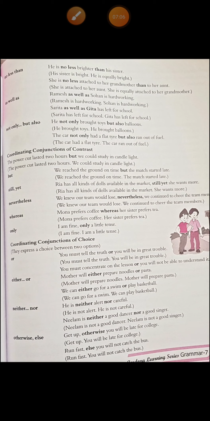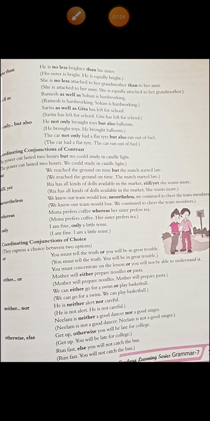Then next is coordinating conjunctions of choice. These are used to express a choice that you have to take between two options. Two options are given and you have to choose one. Now see, for these we use or, either or, neither nor, otherwise, else. All these we use to show this.